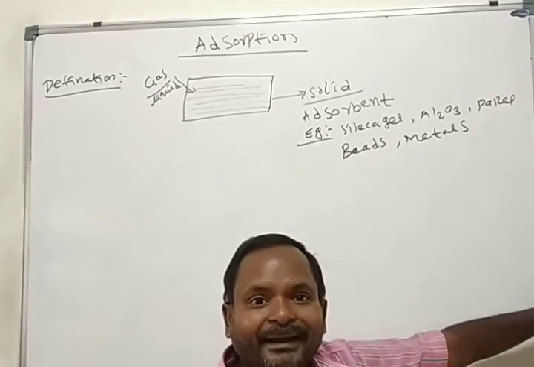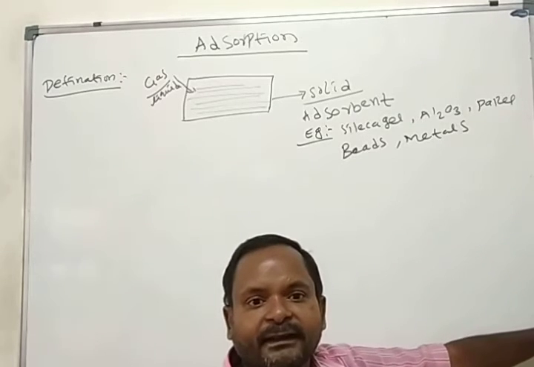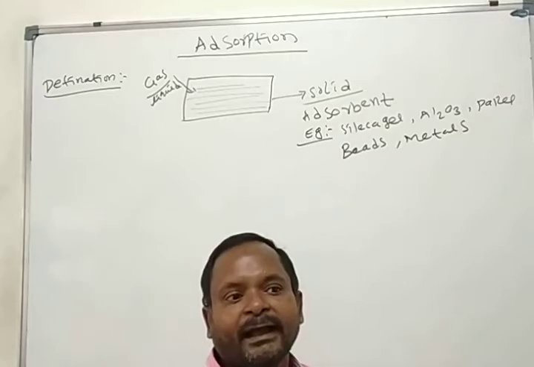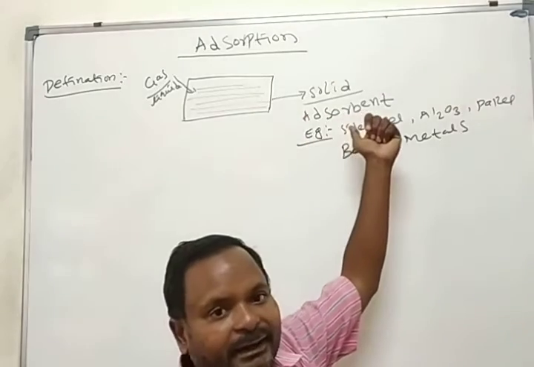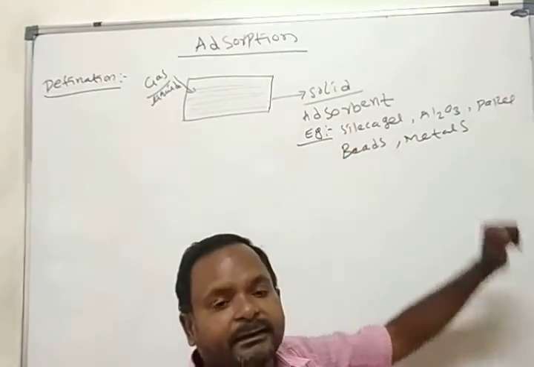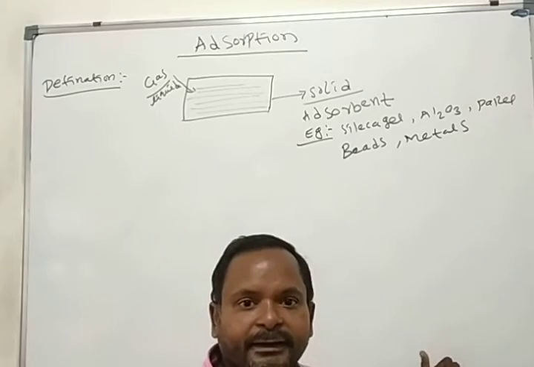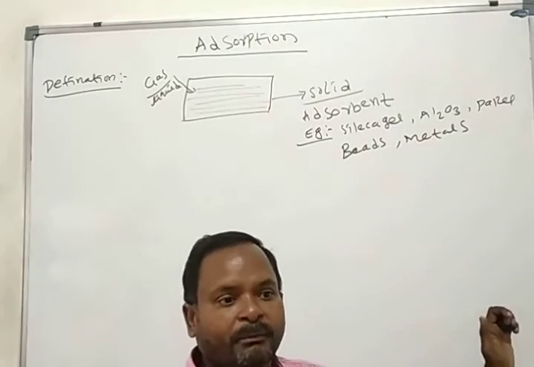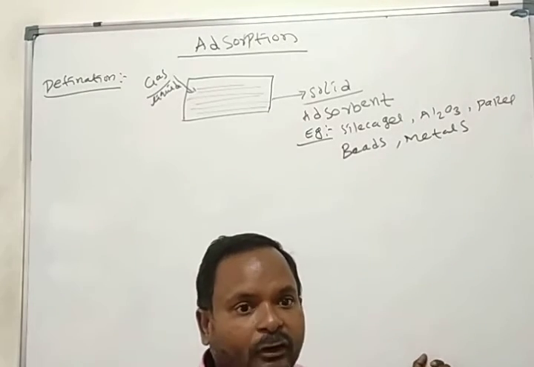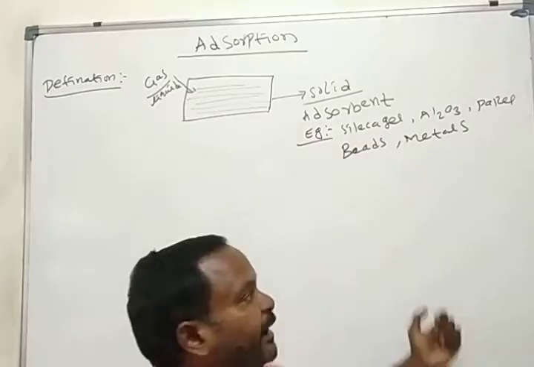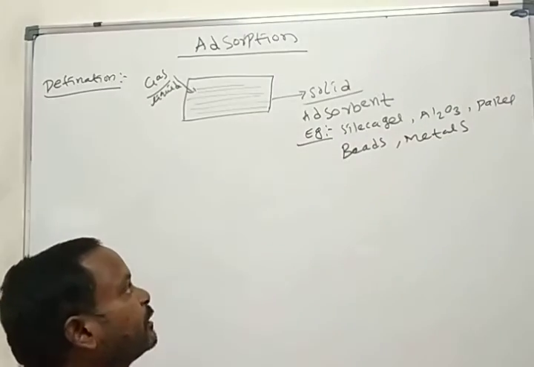Suppose this wall is there. Here the wall has finely divided surface area, so it has more capability to attract or concentrate solids, gases and liquids. This smooth board, not finely divided, doesn't have as much capability as this wall. This is finely divided, this is not finely divided. And we'll discuss the factors affecting the rate of adsorption later.